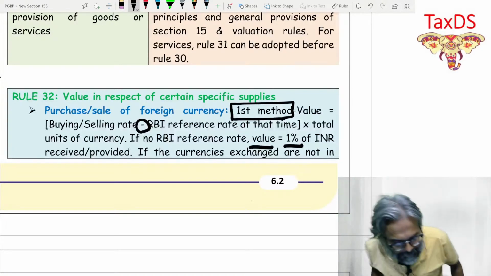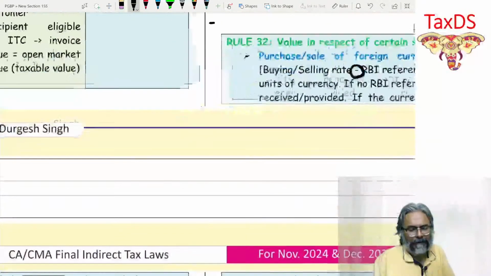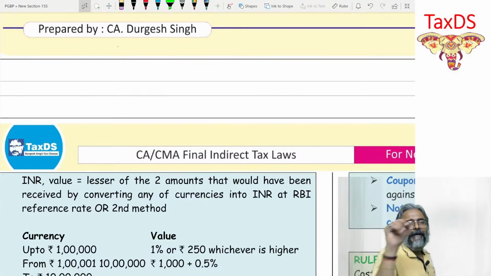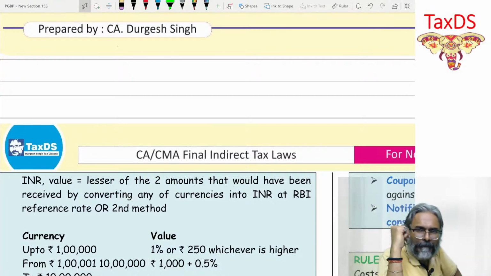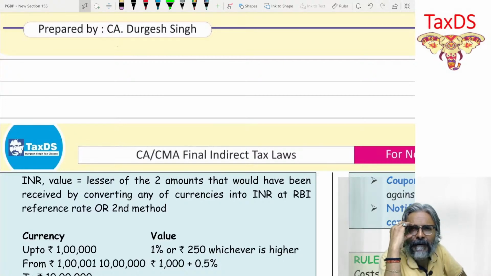And thereafter, students, what if the currencies exchanged are not in INR value? You will say, how is that possible, sir? Everything is possible, students. Against dollar, I want euro. That is the specific need. I don't want INR. Against the dollar, students, I want the euro.